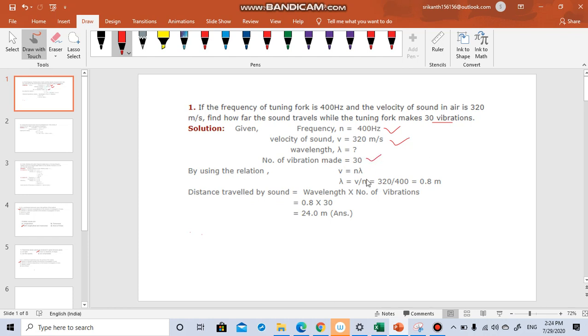Now you know this formula, V is equal to n lambda, right? So from here you are going to get lambda because you know V, you know n. So you got lambda is equal to 0.8 meters. Now he's asking you how far the sound travels. See, you know the wavelength, and to get the distance traveled by the sound, you have to multiply with the number of vibrations. For one vibration it will travel 1 lambda. For two vibrations it will travel 2 lambda. For 30 vibrations it will travel 30 lambda.